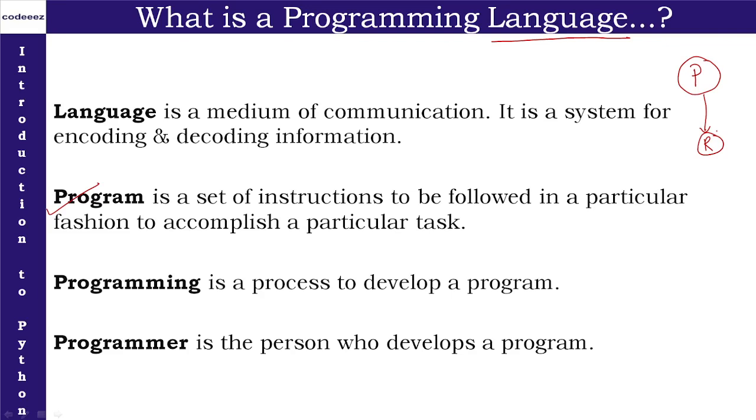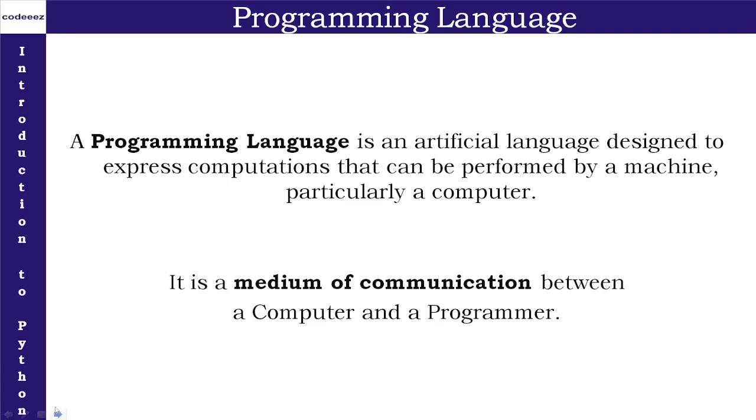And the process to develop a program is programming. And the person who develops a program is a programmer. So basically, these are the interrelated terms: program, programming, and programmer. Now, combining both the terms, what is a programming language? Before describing that, let us understand one more thing.